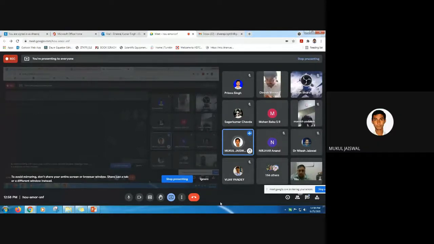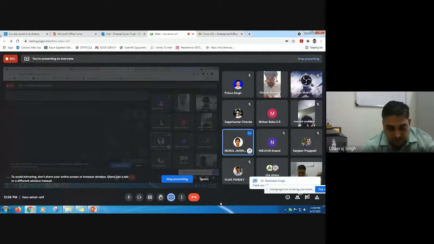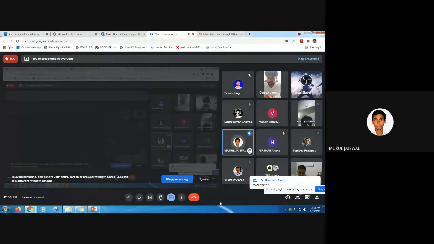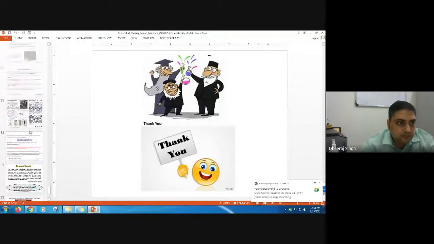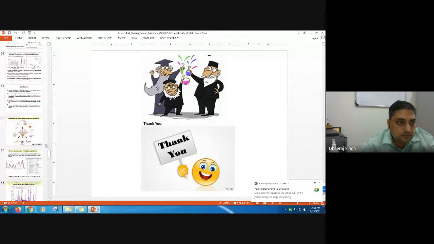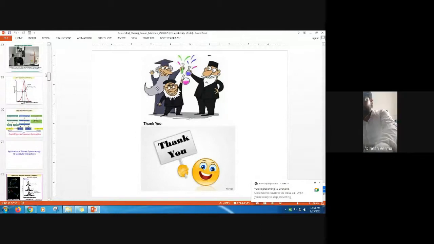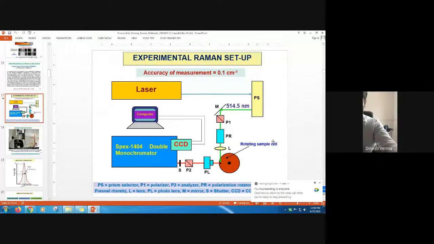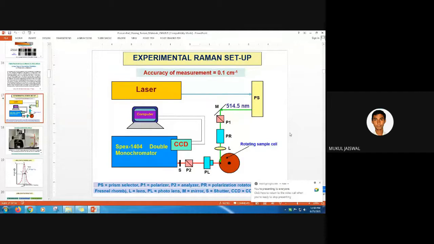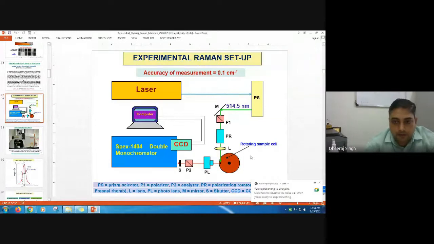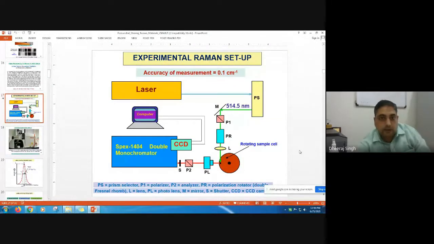Sir, where you have mentioned your experimental setup, you have used a Fresnel rhomb. Sir, can you please show the slide? Sir, why are we using it here? What is the use of it? Can't we directly use the polarized light? Actually, generally this setup is important for polarized light, because there are two polarizers put here. You can see here P1 and P2.